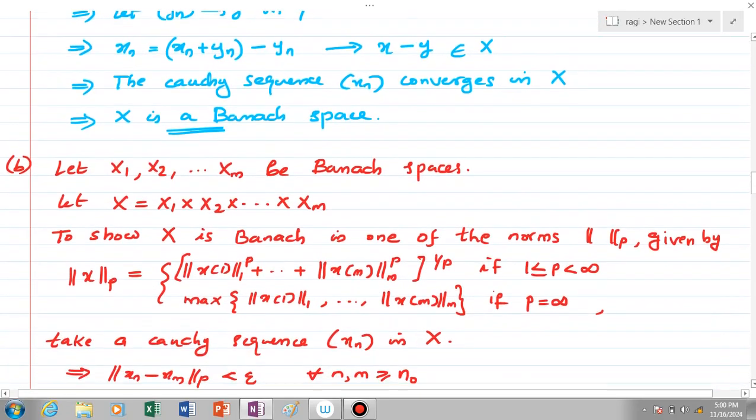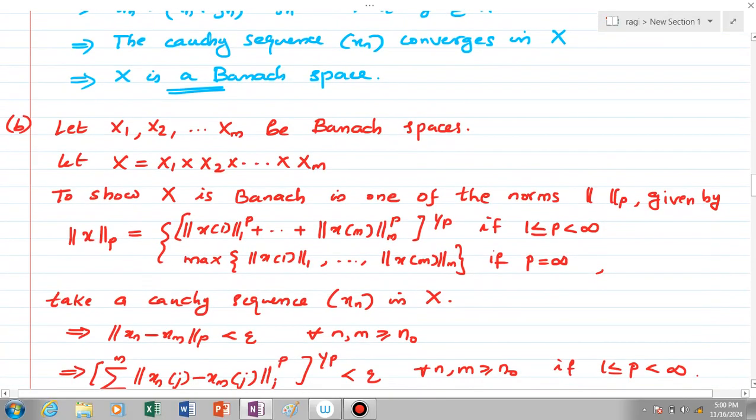Now for the second part, assume X1, X2, etc., Xm are Banach spaces and let capital X be the cross product X1 cross X2 cross etc. cross Xm.